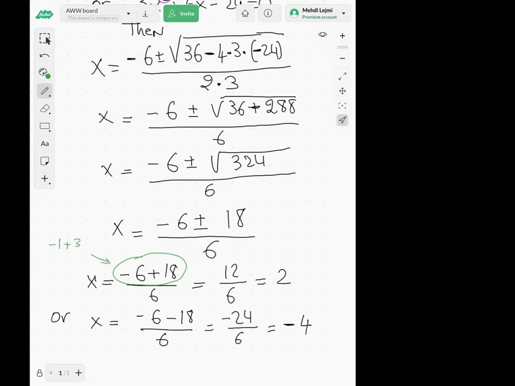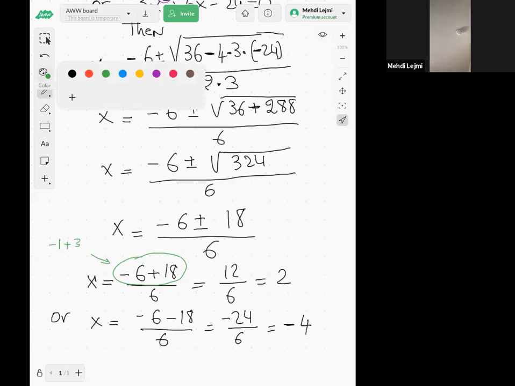However, one thing you cannot do is this: I saw some people here say the 6 over 6 cancel out, and then the answer would be 18 or something. That's not true. Here we are applying the PEMDAS rule, so you have to do the top first. Or if you want to divide by 6, we have to divide each term by 6, not just the 6. Anyway, sure, you can do that too.